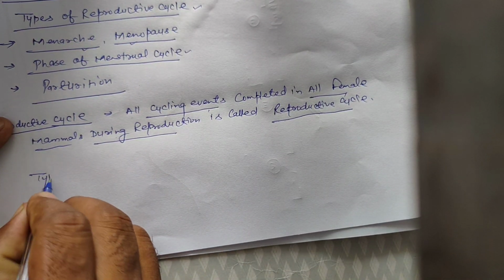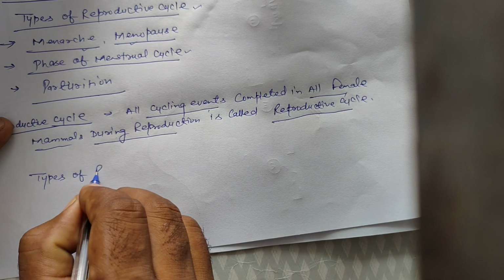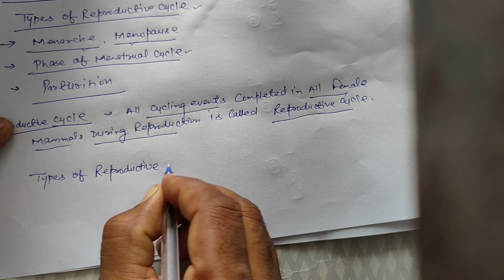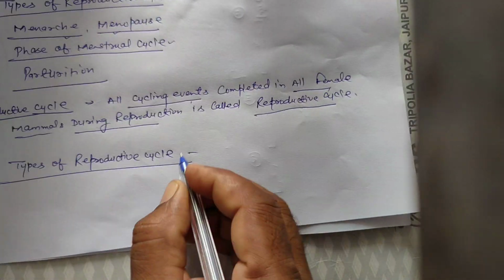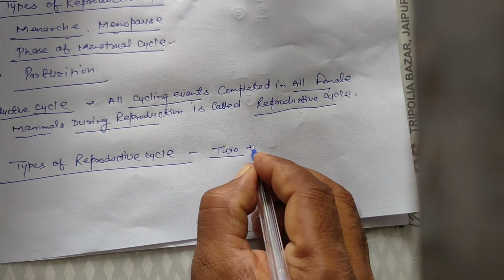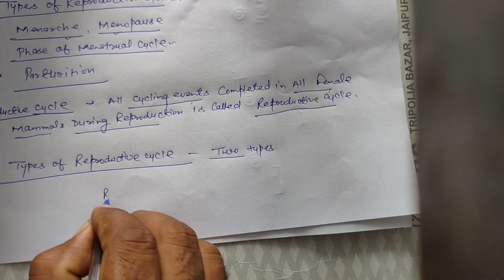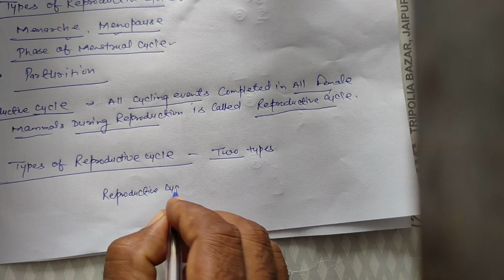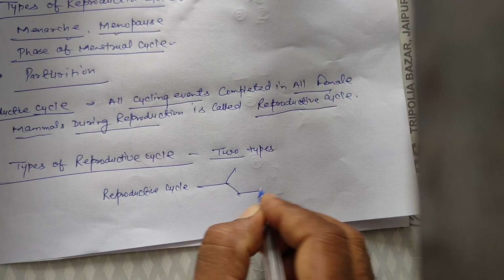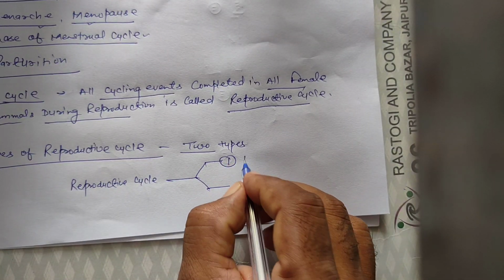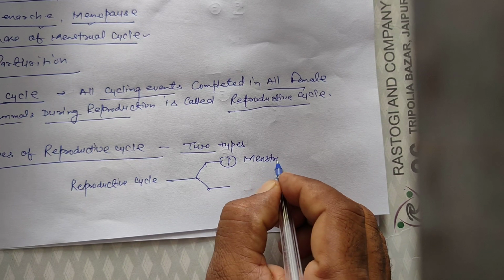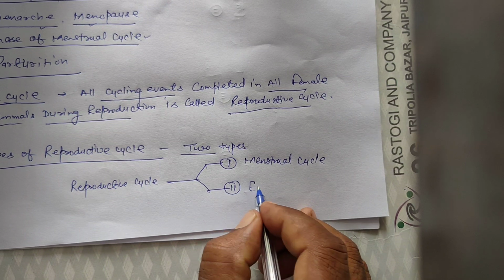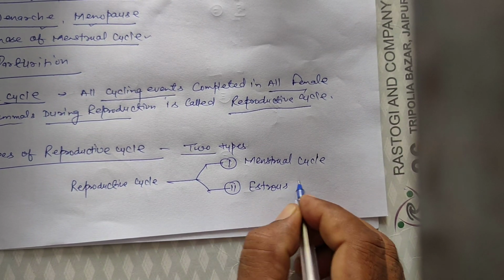Second, types of reproductive cycle: mostly two types. First is the menstrual cycle, another is the estrous cycle.